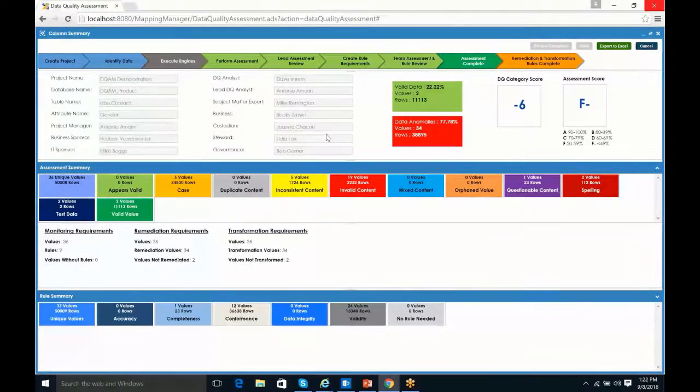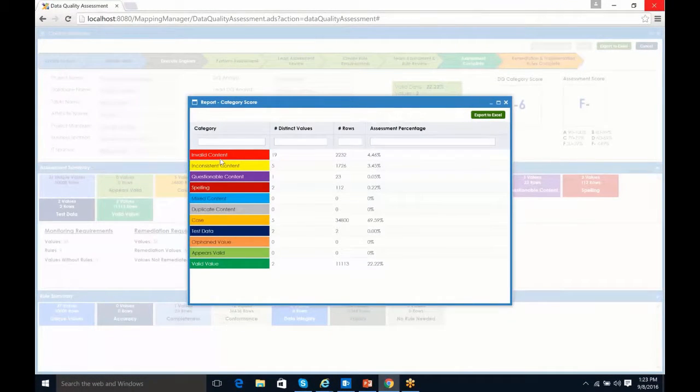On top of that, I have a data quality category score. The idea of this category score is that at a glance, I can tell how many different types of data quality problems I have for gender. In this example, it's -6, and if you add up all the tiles, the case, the invalid content, questionable content, spelling, and test data, there are 6 different types of problems that we've identified. So that's what our category score does. We can also drill into it and see how many distinct values fit into each of those categories, how many rows of data that represents, and the assessment percentage, or what percentage of the data fell under each of the categories. This could be exported and shared with anybody you want within the organization. I'll go ahead and close that.